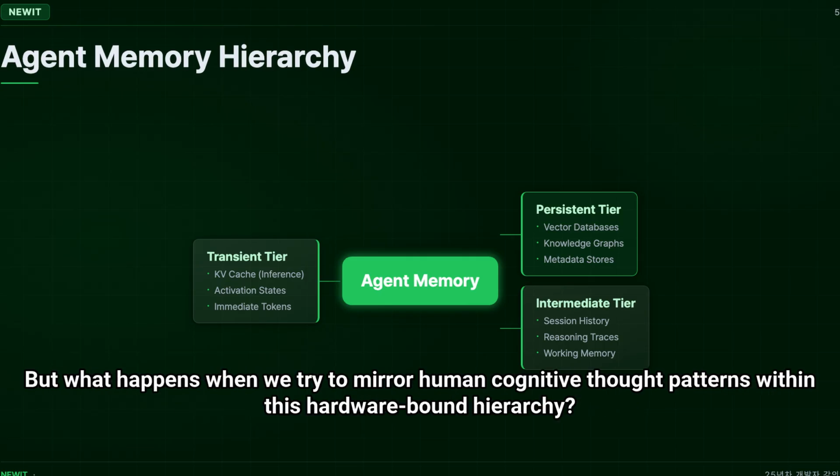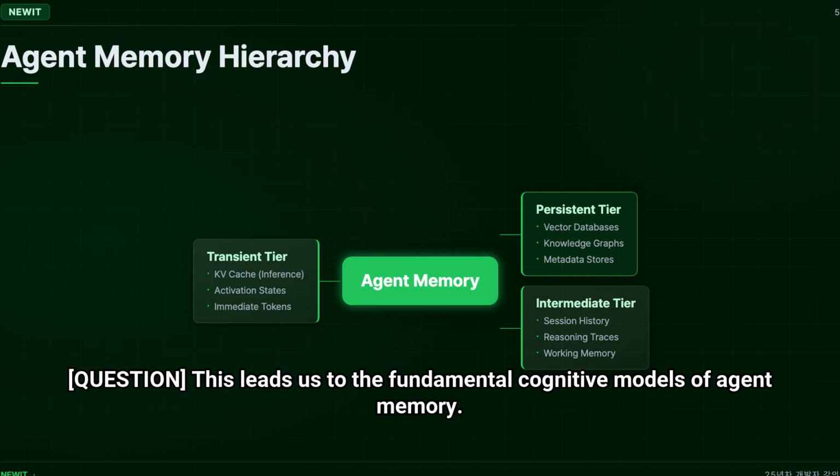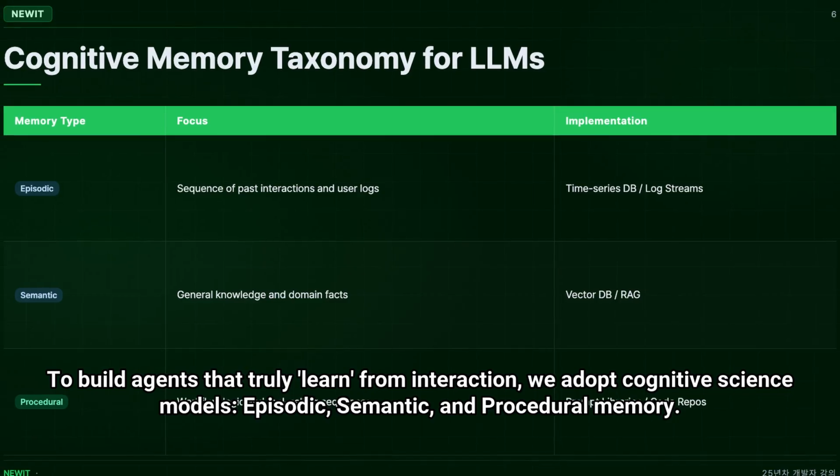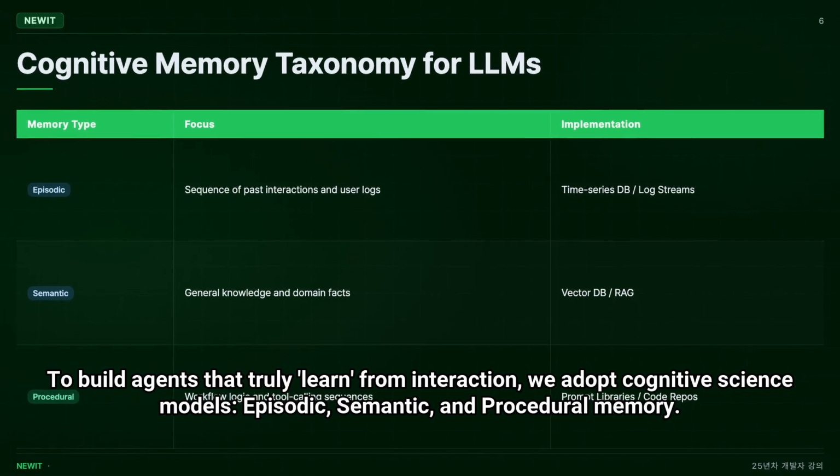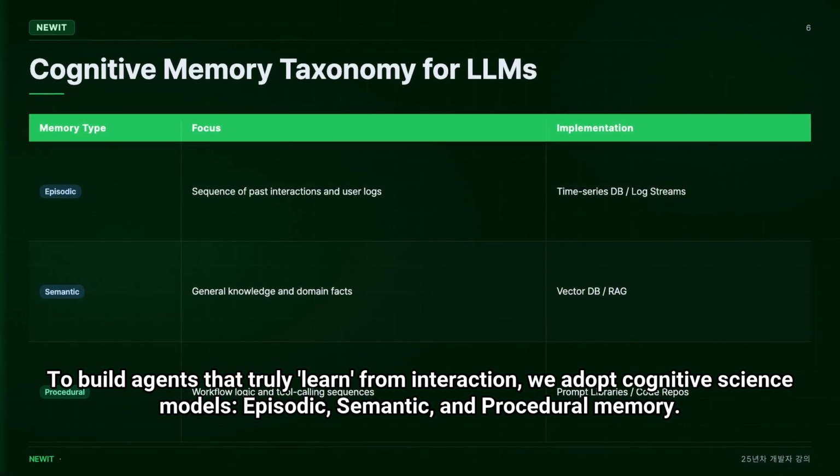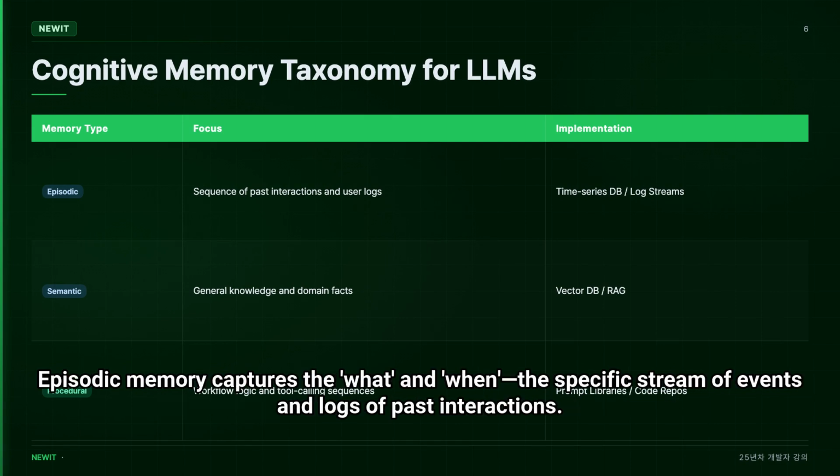But what happens when we try to mirror human cognitive thought patterns within this hardware-bound hierarchy? This leads us to the fundamental cognitive models of agent memory. To build agents that truly learn from interaction, we adopt cognitive science models: episodic, semantic, and procedural memory. Episodic memory captures the what and when, the specific stream of events and logs of past interactions.